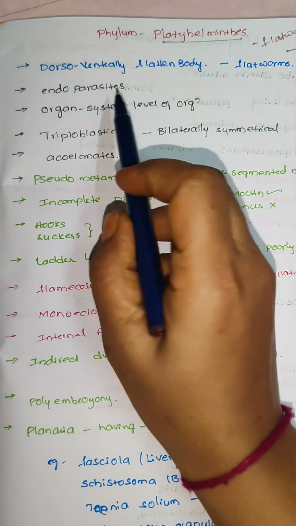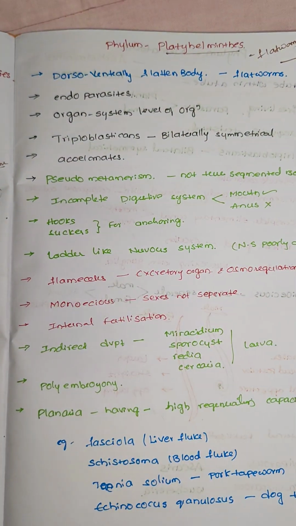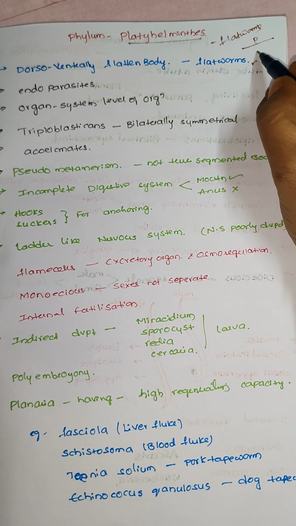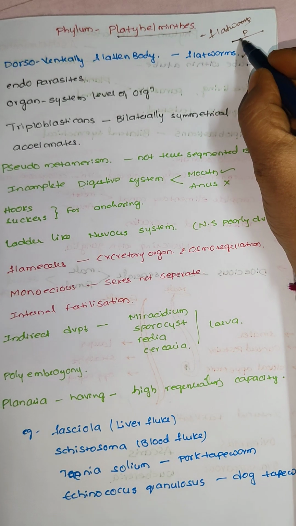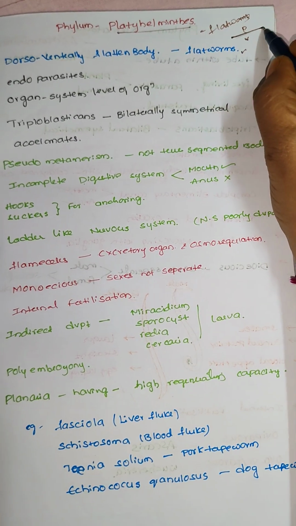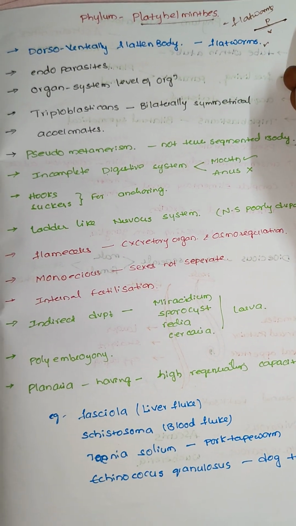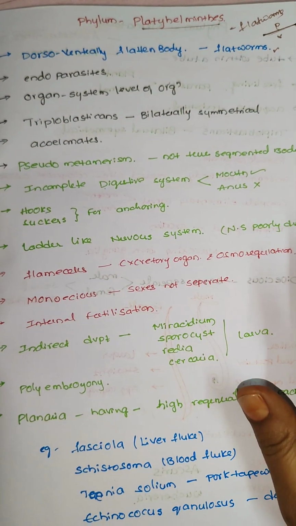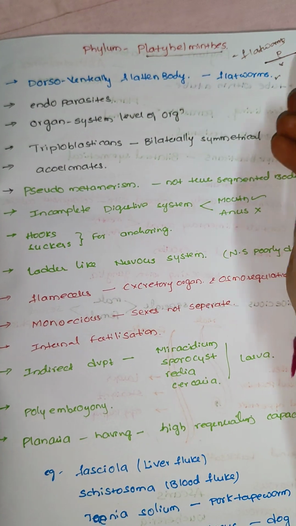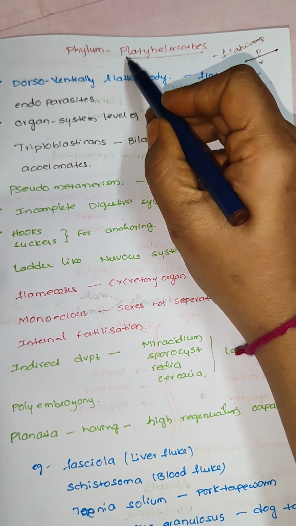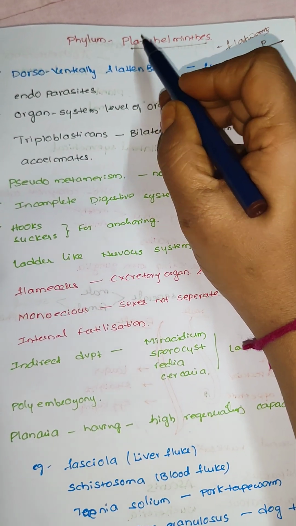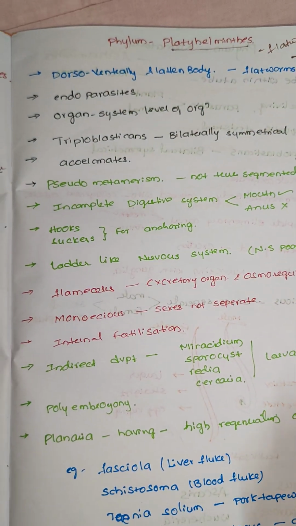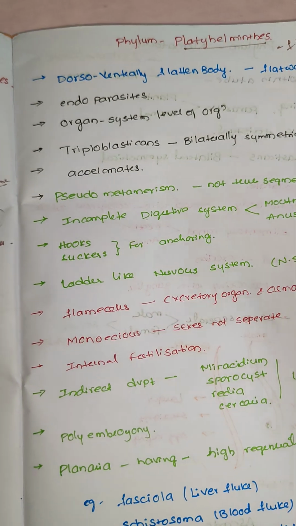So Platyhelminthes have a dorso-ventrally flattened body. That is why these are called flatworms. The dorsal side and ventral side are compressed and flat. These are mostly endoparasites. Actually, these are all parasites. P for Platyhelminthes, flatworms, parasites. Exclusively endoparasites. Endo means inside, so inside the body of the host.